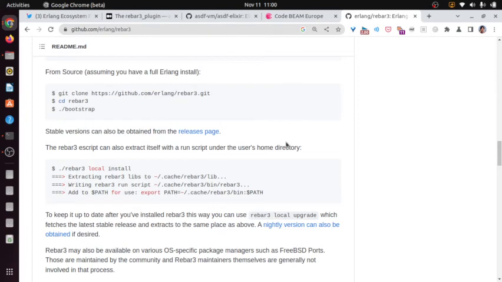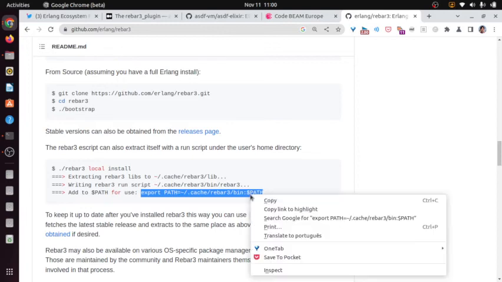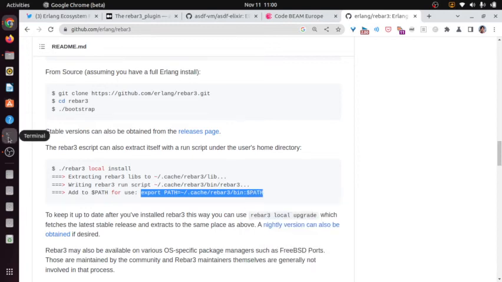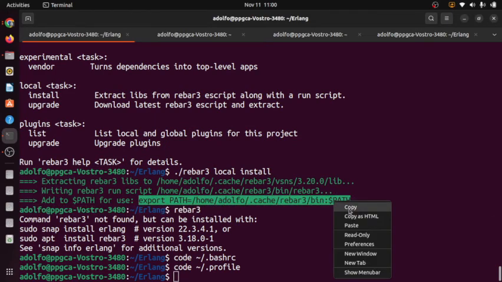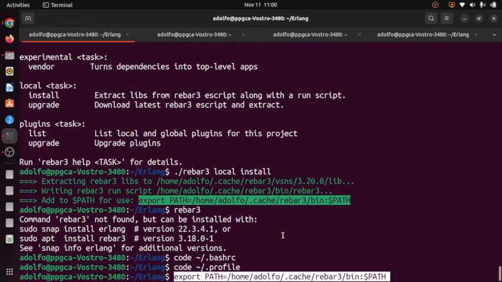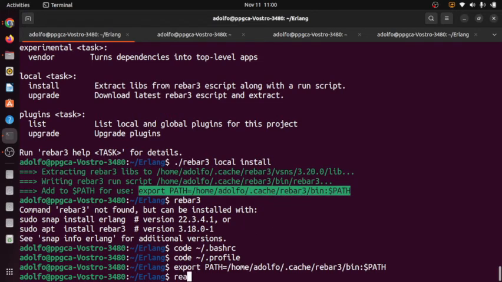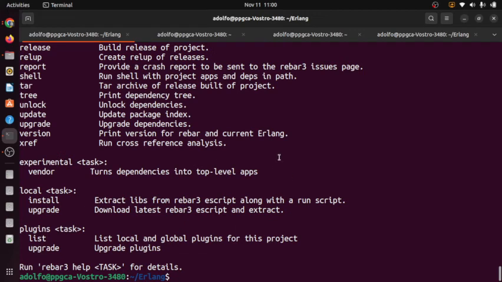Let me go back to this. If I do this here, okay, now it sees where rebar3 is. Probably it's going to work when I restart my computer.